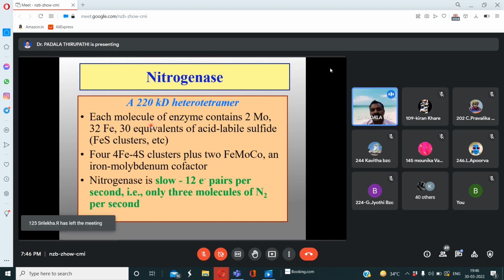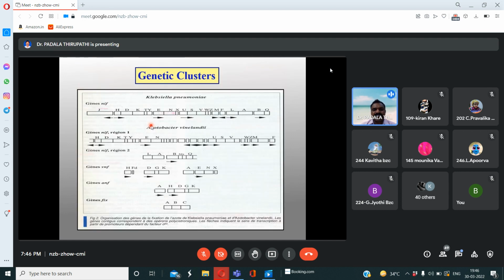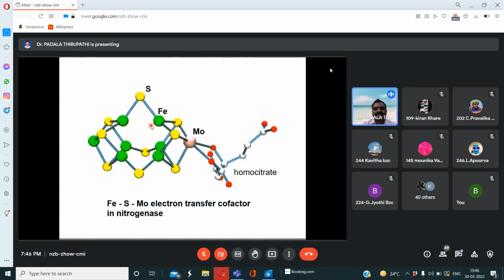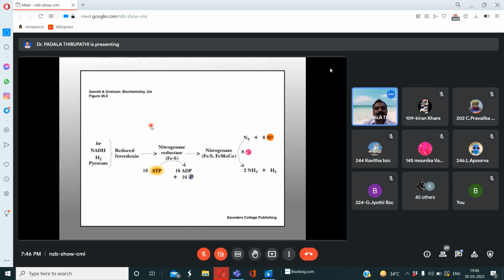So nitrogenase is slow: 12 electron pairs per second. At the same time, only 3 molecules of nitrogen per second. This is the 3D cluster. We need not tell about the genes and products. See here, this is how the iron, sulfur and molybdenum electron transfer cofactor binds here.